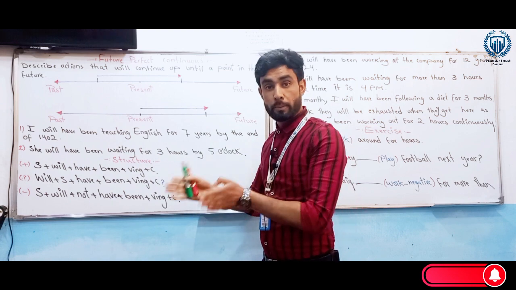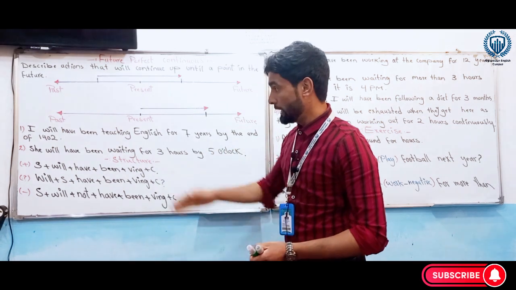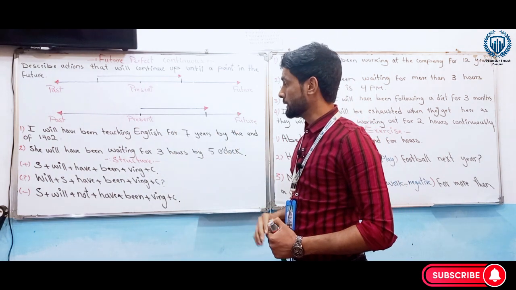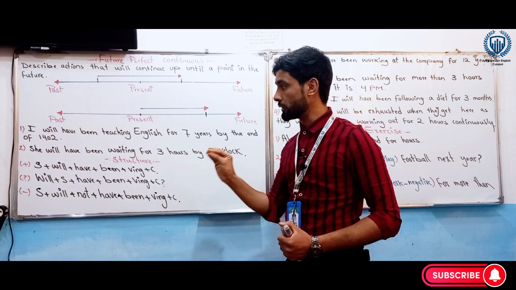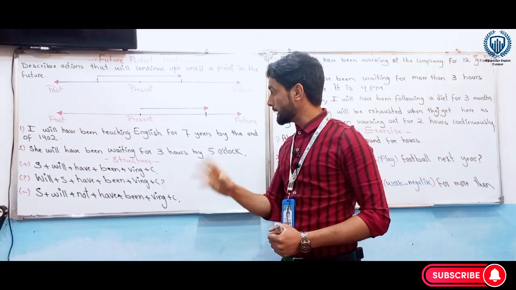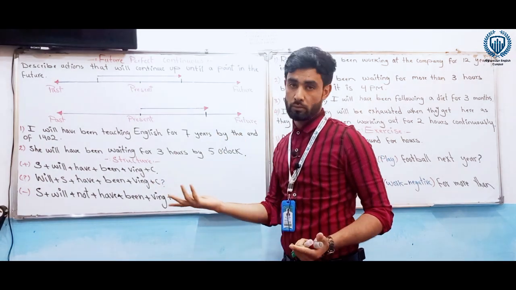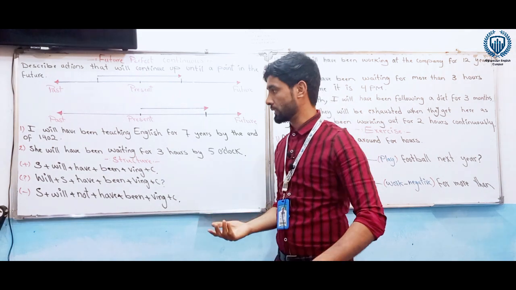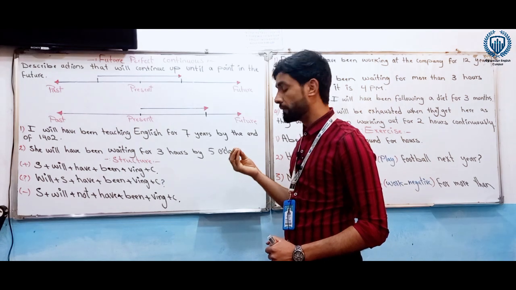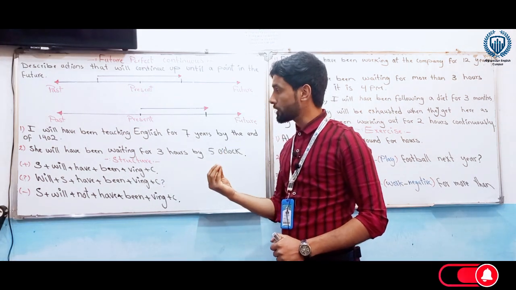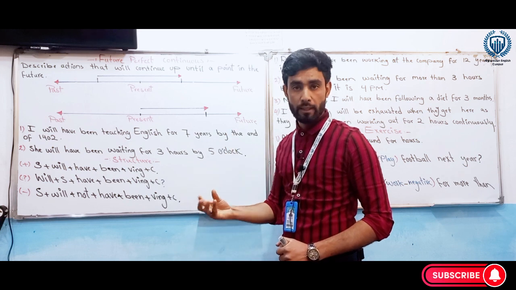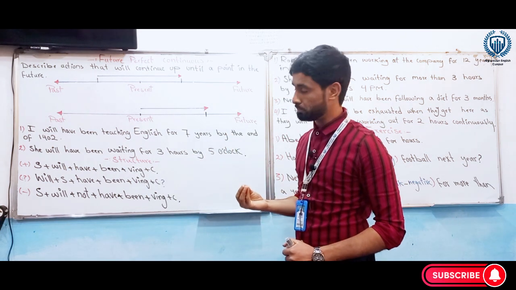We call it future perfect continuous tense. So here are two sentences about future perfect continuous. I will have been teaching English for 7 years by the end of 1402. It's a future perfect continuous tense. It's a good sentence. Second sentence, she will have been waiting for 3 hours by 5 o'clock. It's called future perfect continuous tense.